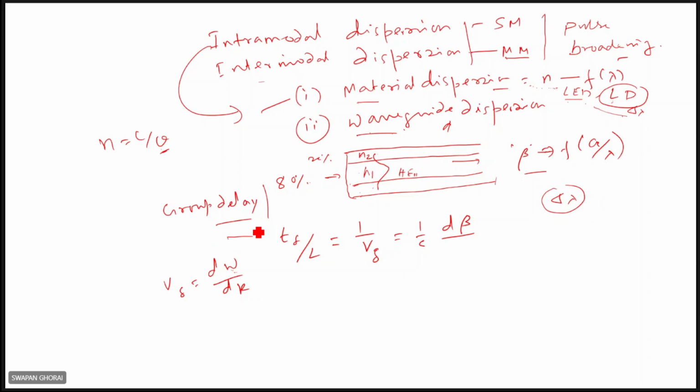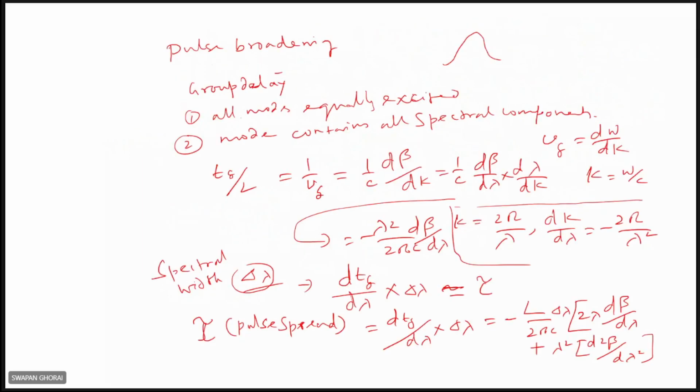Let us consider the group delay to calculate the pulse broadening in a fiber in general. But individually you can also calculate material dispersion, waveguide dispersion, and intermodal dispersion separately. That we will see. Let us say all the things are combined together, so now we can calculate the amount of pulse spread. So to calculate this group delay, you have to assume these things.